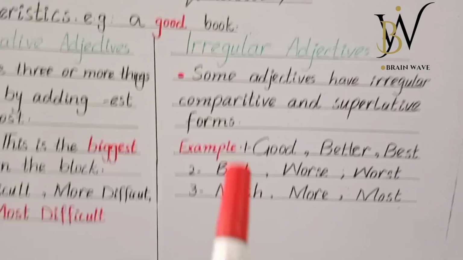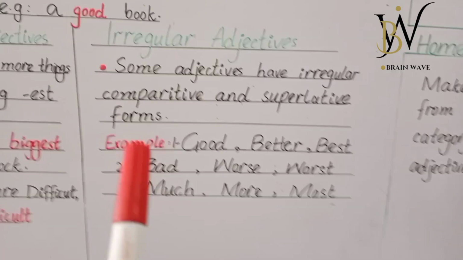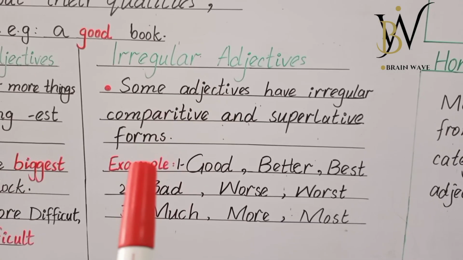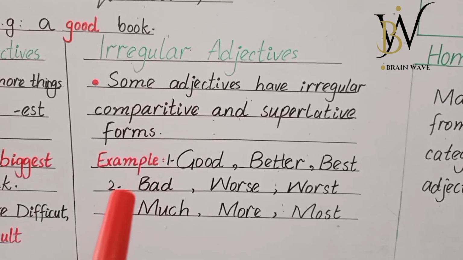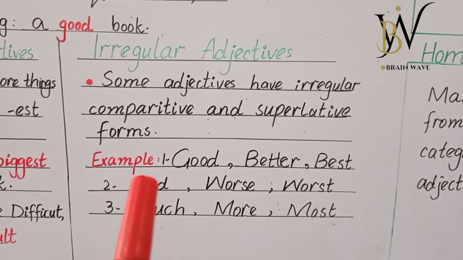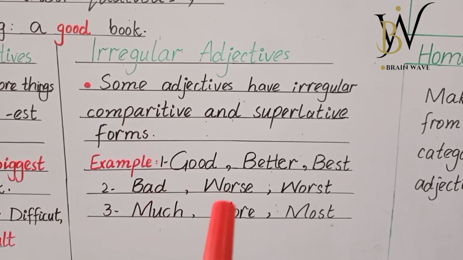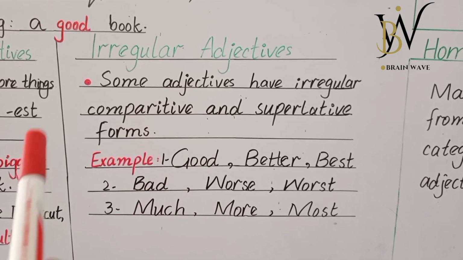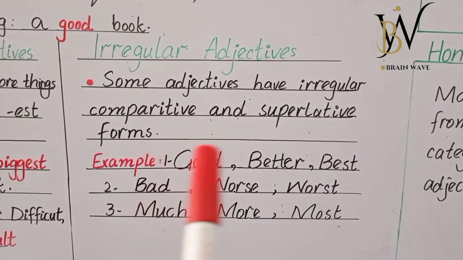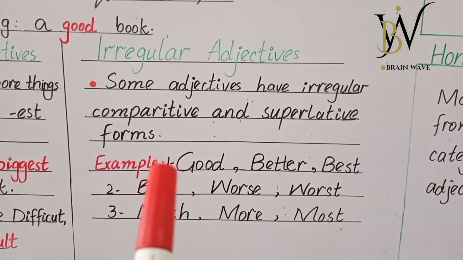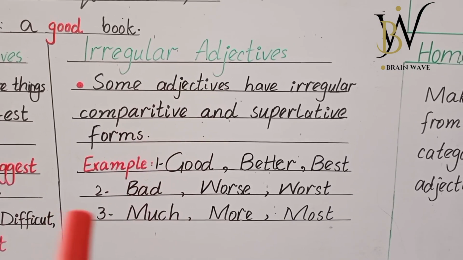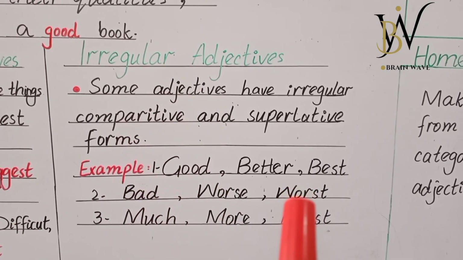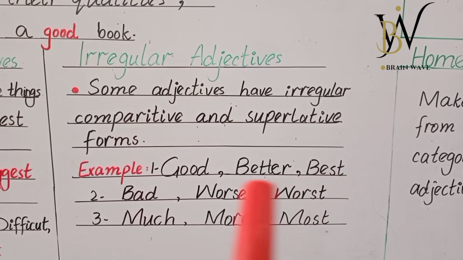So now moving toward the irregular adjectives. What are irregular adjectives? These are the adjectives which do not have the regular comparative and superlative forms. Some adjectives have irregular comparative and superlative forms. These are called irregular adjectives. For example, we have good, better and best.